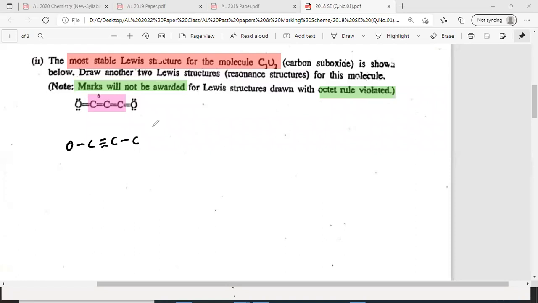Remember, both oxygen and carbon cannot go above 8 electrons around the central atom. That's also very important. Carbon cannot form more than 4 bonds. Therefore, on this side you get carbon triple bond, single bond, oxygen single bond. So on this side you make a triple bond like this.